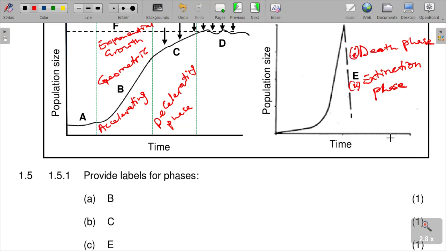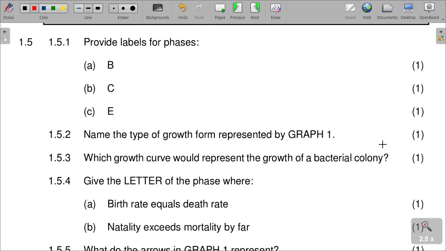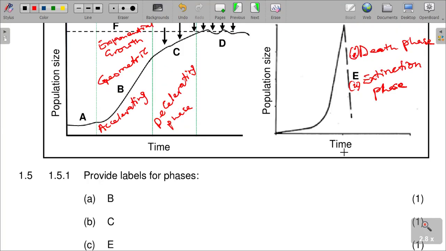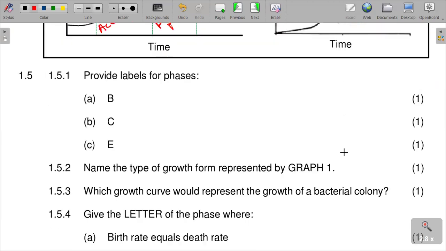And then the next question is saying, 1.5.2, name the type of growth form represented by graph 1. This growth form, graph 1, is actually representing this growth. We are saying it's called logistic growth form.